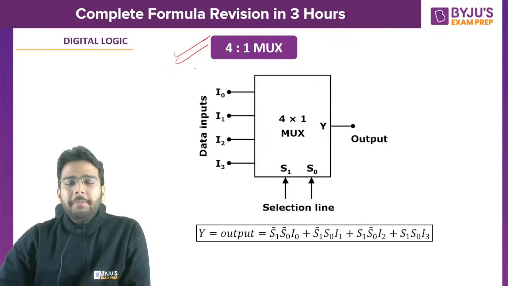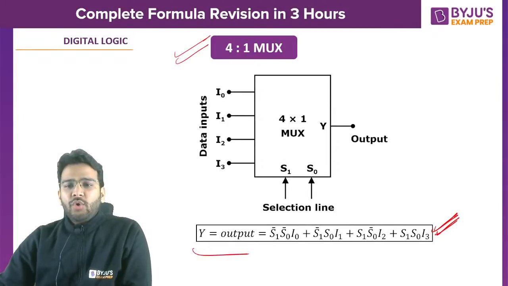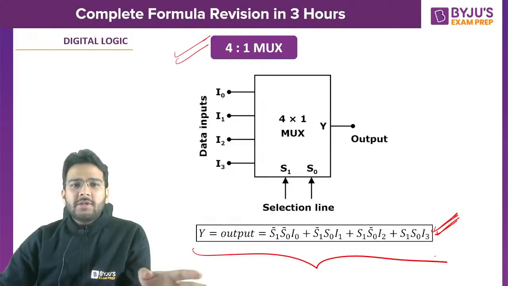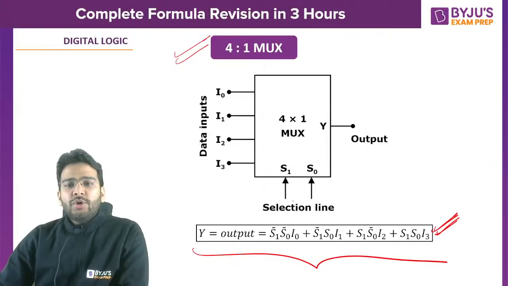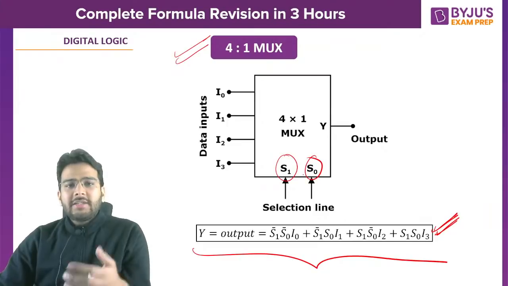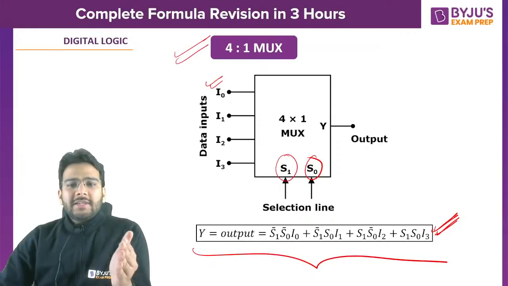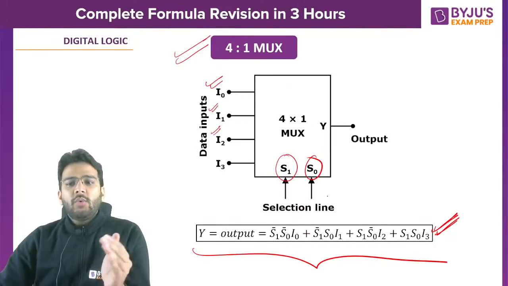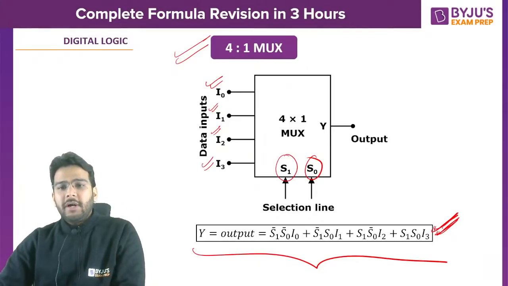Now let's talk about multiplexer. So here you have a 4x1 multiplexer. I have just written the characteristic equation of the multiplexer, because if you know how to write the characteristic equation, you can easily solve any question based on multiplexer. That is not a difficult task for you. So what will be the output? If the select lines are S1 complement S0 complement, I will be selecting I0, or S1 complement S0, I will be selecting I1, S1 S0 complement, I will be selecting I2, S1 S0, I will be selecting I3. So this is the characteristic equation of a 4x1 multiplexer.